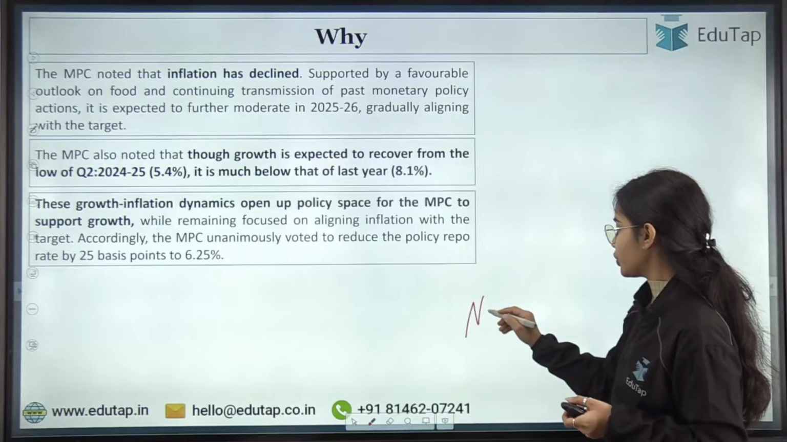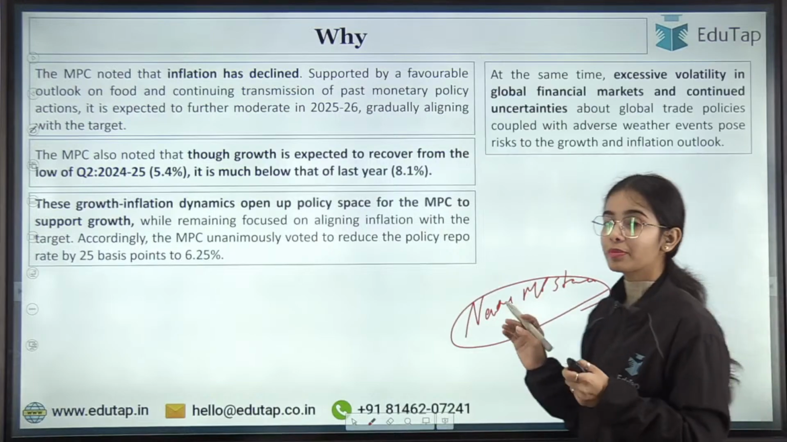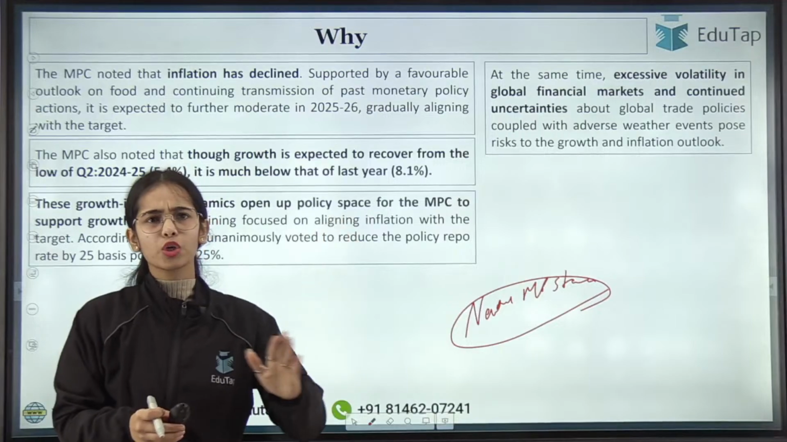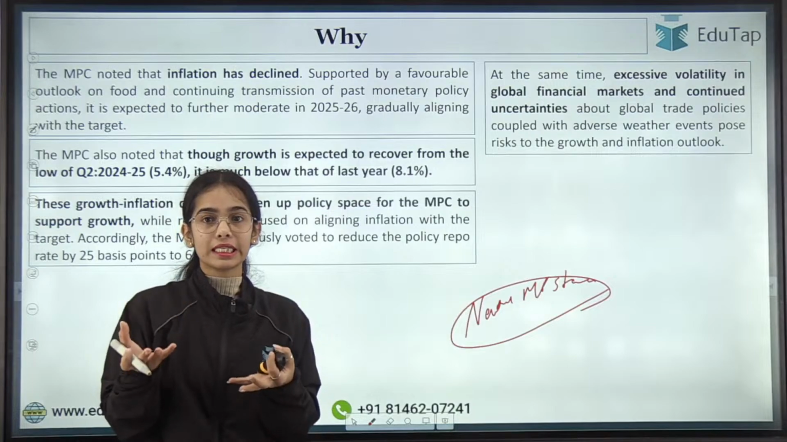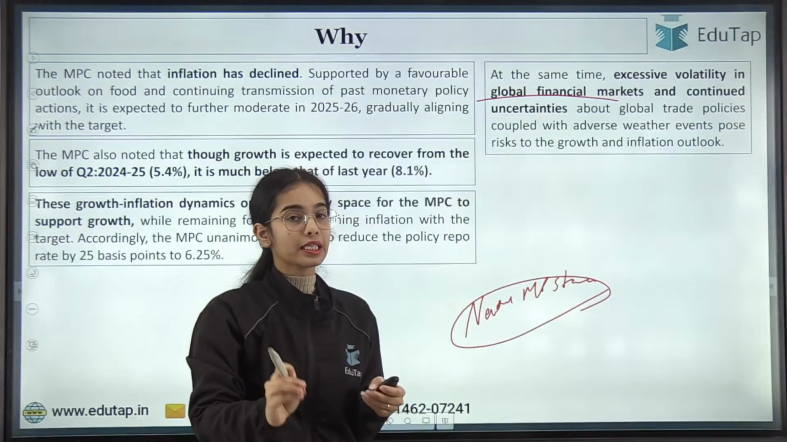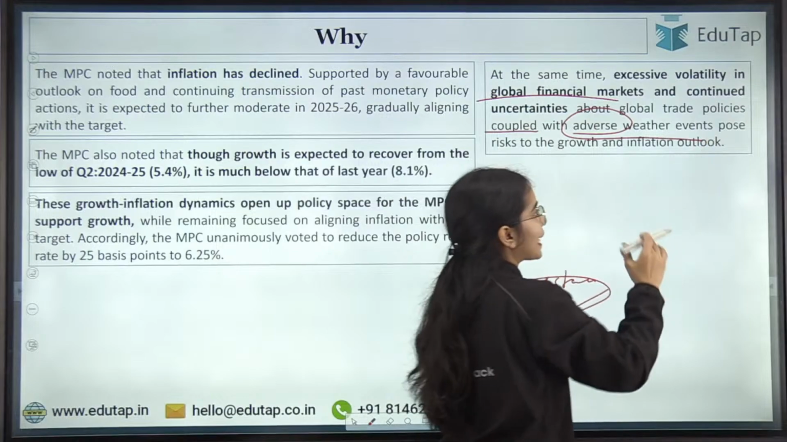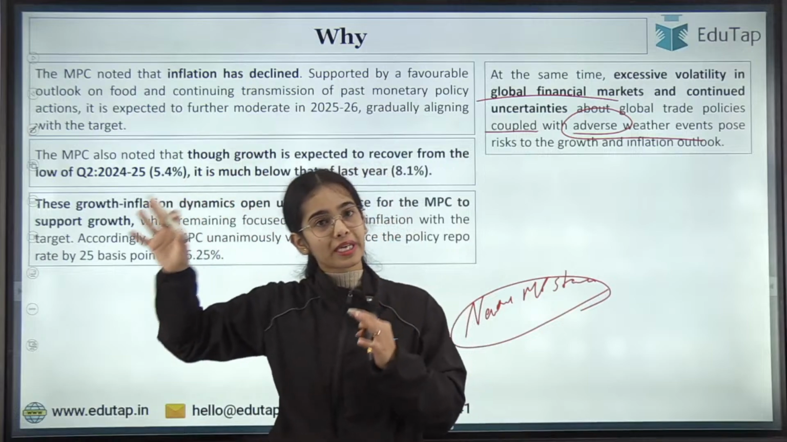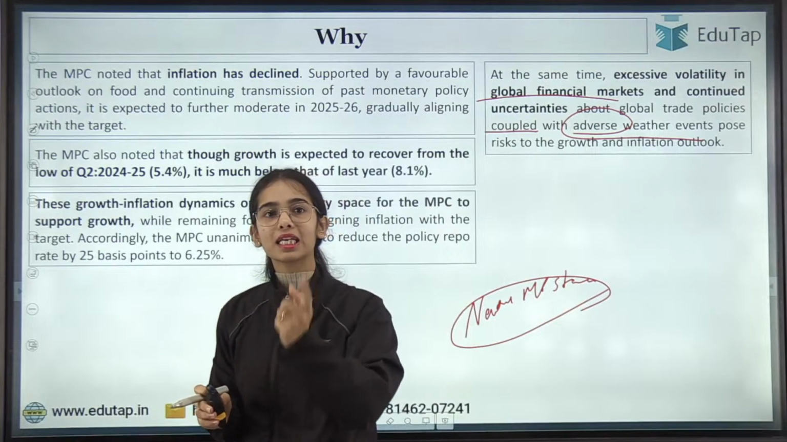So why the neutral monetary policy stance? The RBI is saying that the inflation projections and inflation expectations are lower, that inflation is going to go down. But at the same time, there is excessive volatility in the global financial markets and continued uncertainty about global trade policies, coupled with adverse weather events that can affect food grain production. So right now our expectation is good that inflation is going to go down in the coming months, in the coming financial year.